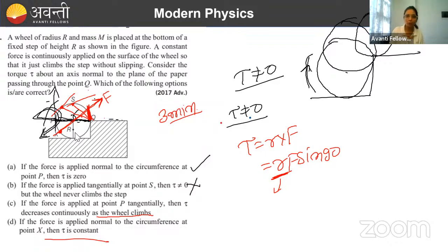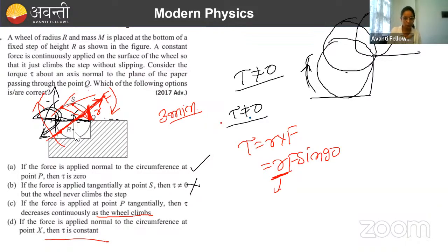No, tau will not remain constant because as the wheel will climb up, this point X will rise up. और अगर आप imagine करो ना, so this is the line of action of force. And as it goes up, this line of action of force will come down and move more towards point O. Then it means this R distance is going to change.